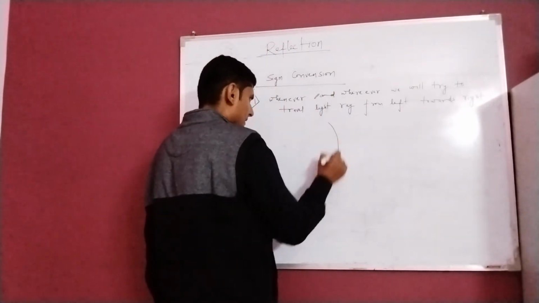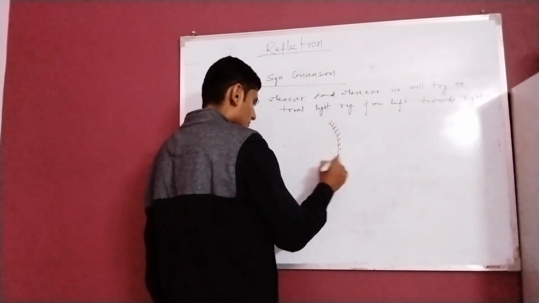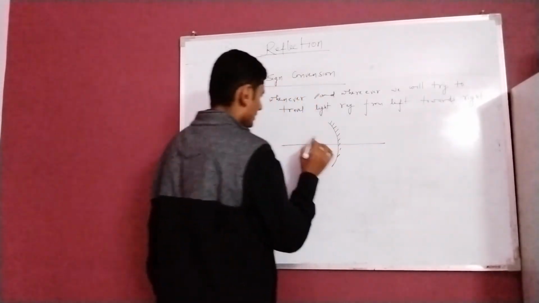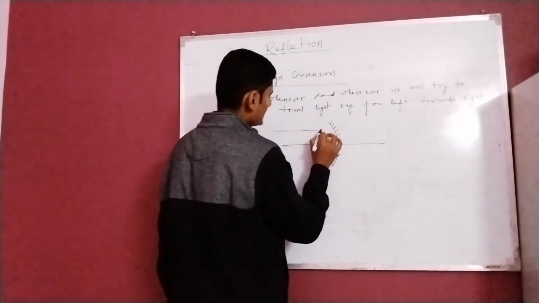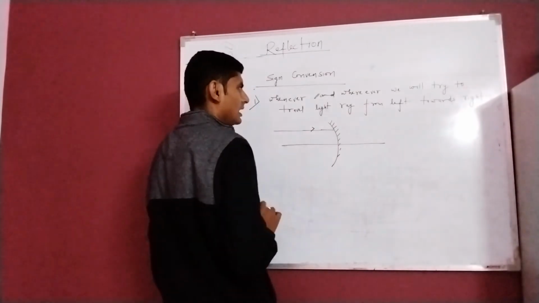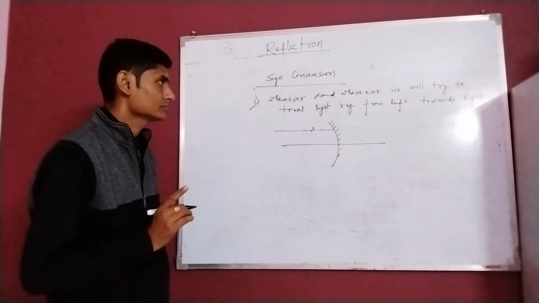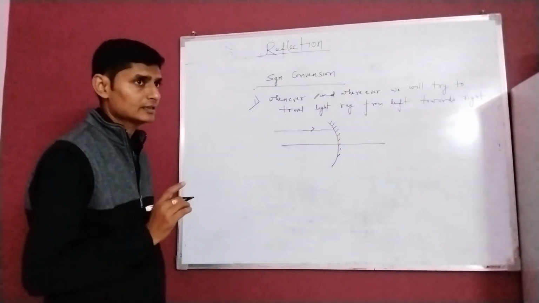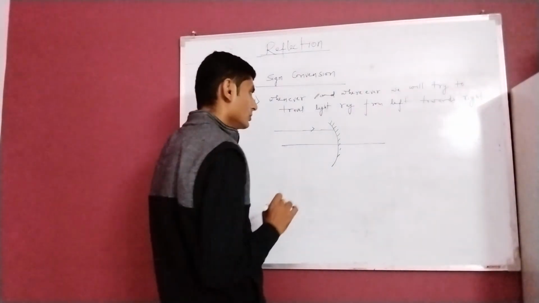Suppose this is a concave mirror. Light is traveling to the right, and the direction of the incident ray is taken as positive.